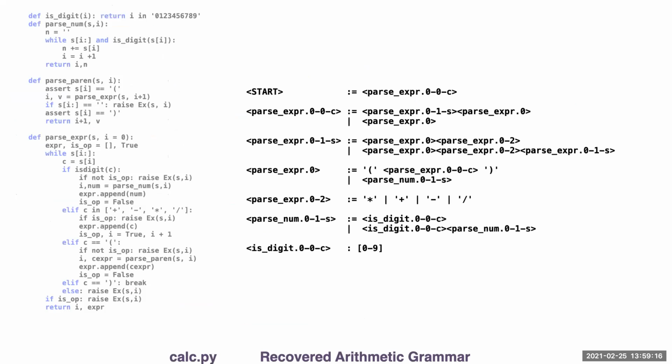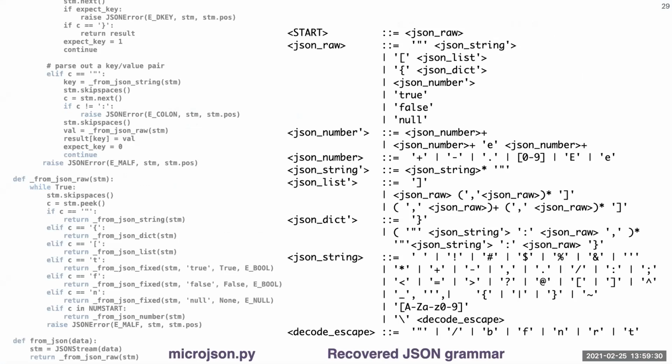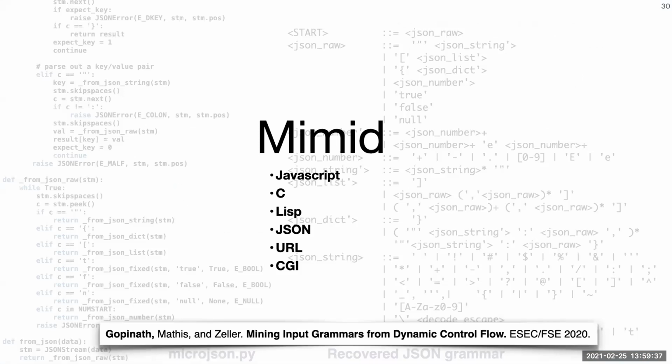So here is the final recovered grammar from the arithmetic expression parser that we saw earlier. And of course, the grammar generates the expected input stream. Another example is the JSON grammar recovered from MicroJSON. Our technique, which we call Mimit, is lightweight and can be applied for a variety of parsers.